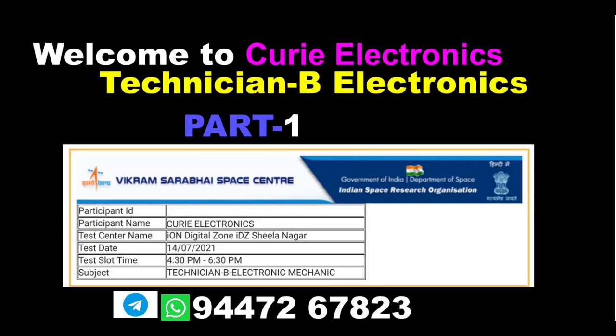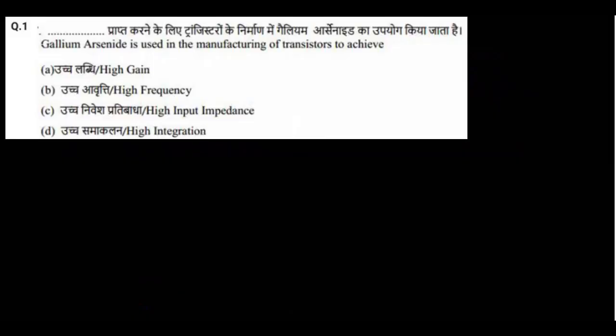Today we are going to solve the 2021 VSSC Technician B Electronics question paper. This is part 1. In part 1 I will solve the first 40 questions, and in the second part the remaining 40 questions. First question.